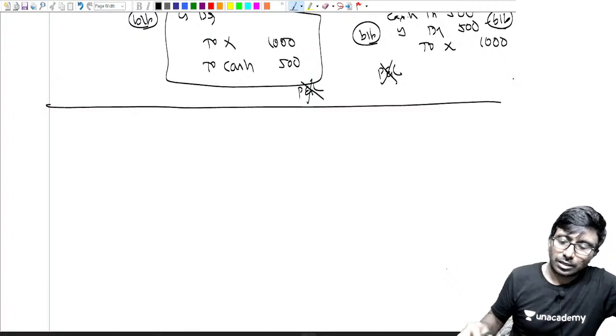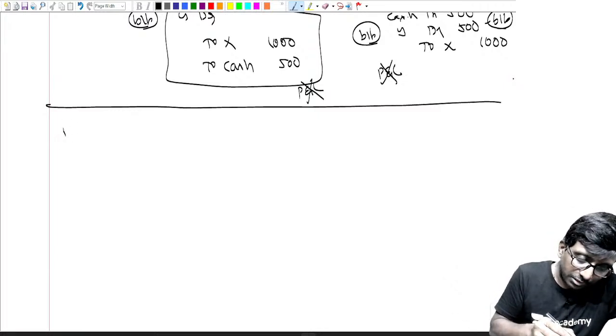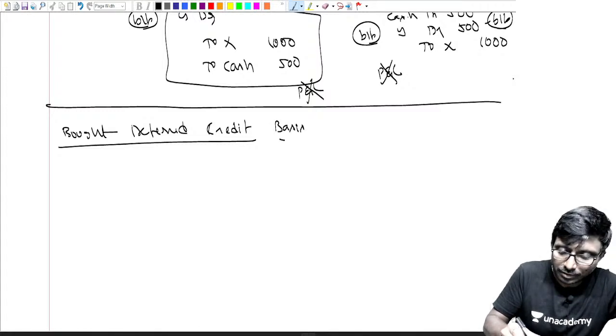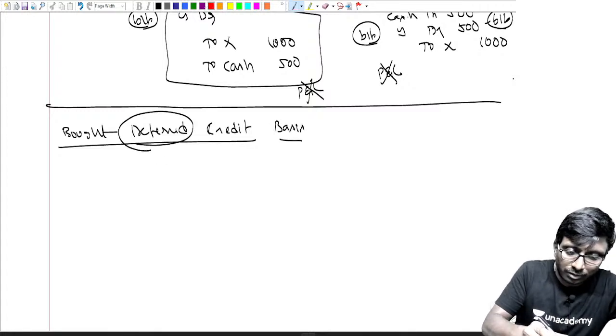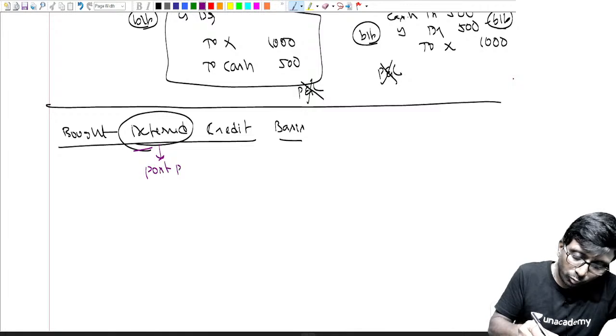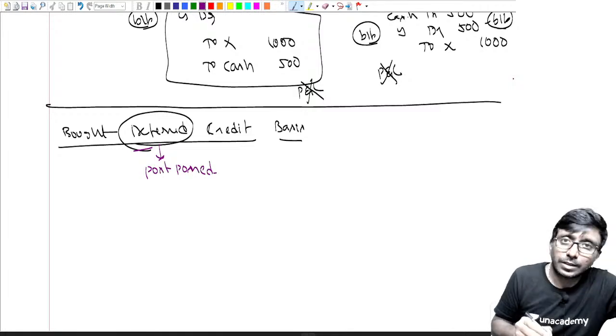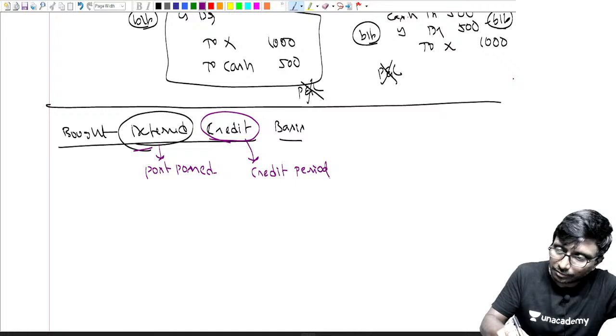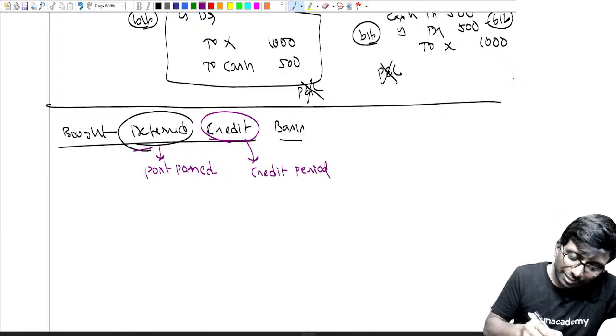Fine, right? Yes, someone was asking about deferred credit. If you have bought on deferred credit basis, what is deferred? Deferred means postponed, my dear. That's all. Credit here means credit period. So generally, what is the normal credit period?